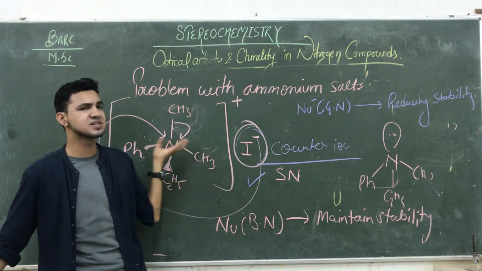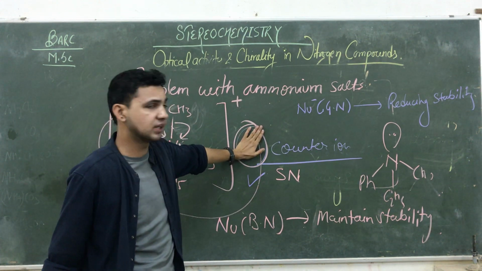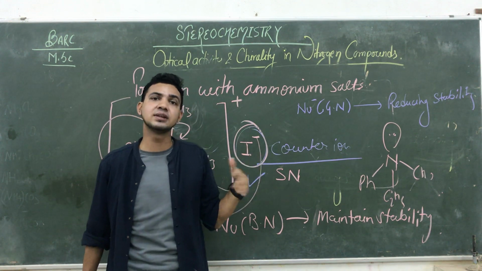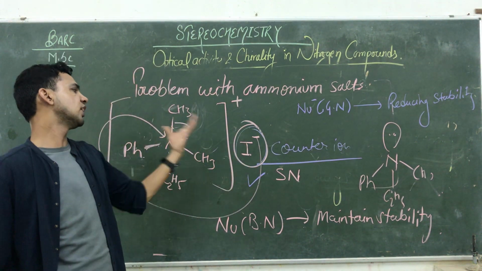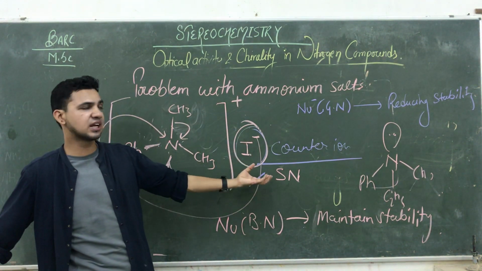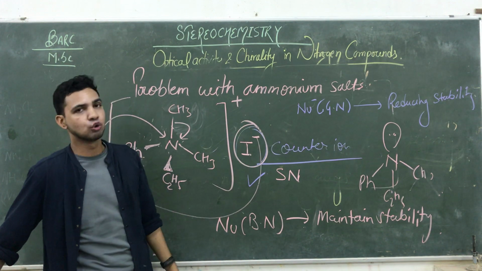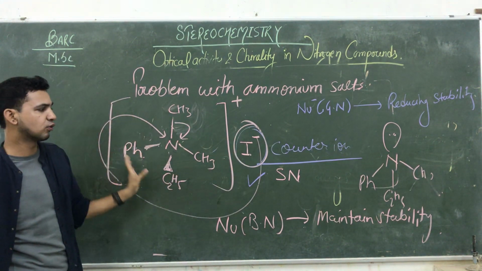तब इस तरह के सॉल्ट स्टेबल नहीं माने जाते. But if instead of the iodine, another nucleophile is here and these nucleophiles are behaving like weak nucleophiles, so the weak nucleophile is not able to proceed for the SN reaction and not able to form the lone pair of electrons. तो weak nucleophile इसको affect नहीं करेगा, जिससे ये compound क्या रहेगा? Stable.